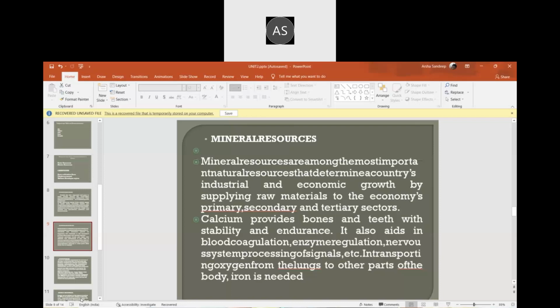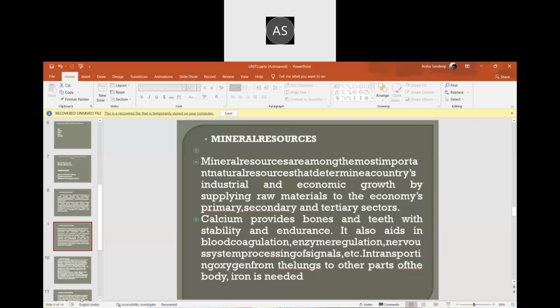Minerals supply raw materials to the primary, secondary, and tertiary sectors of the economy. Other than that, we have minerals according to their concentration and occurrence.